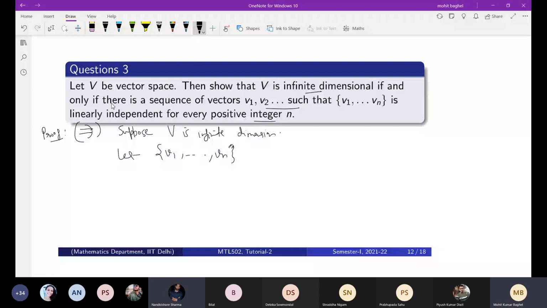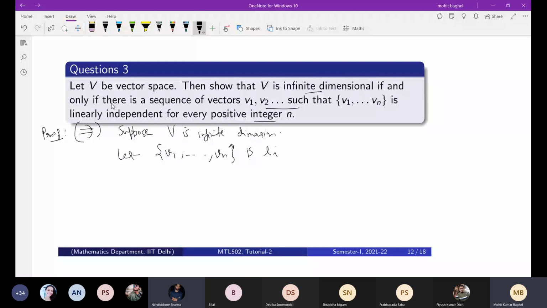Since V is infinite dimensional, the basis of V will have infinite elements, by the property of basis. That is fine. Now, what is your argument further?